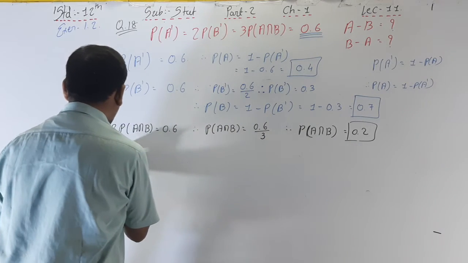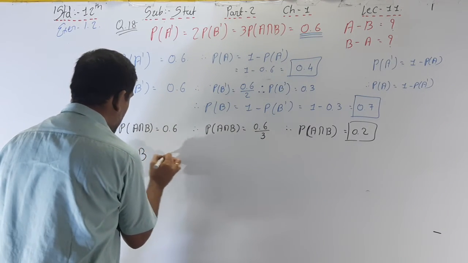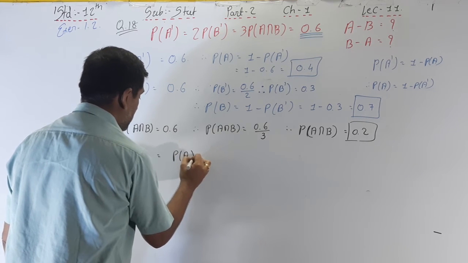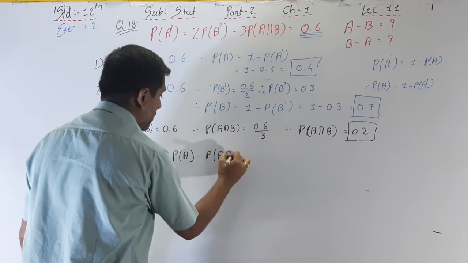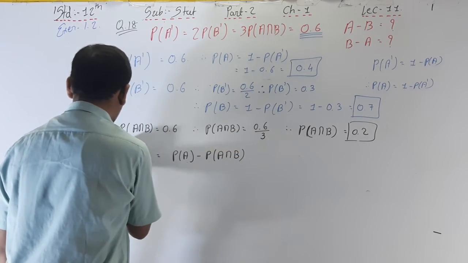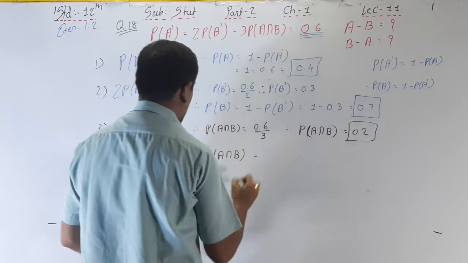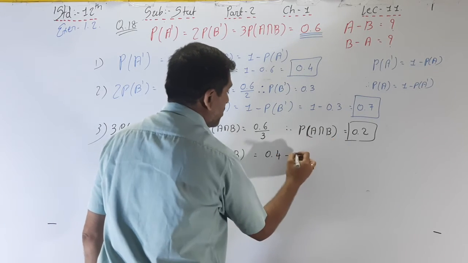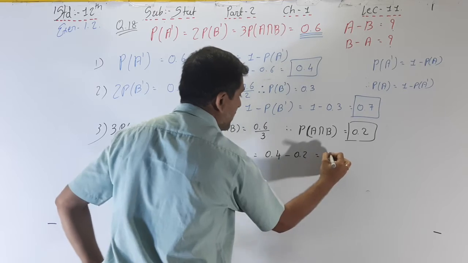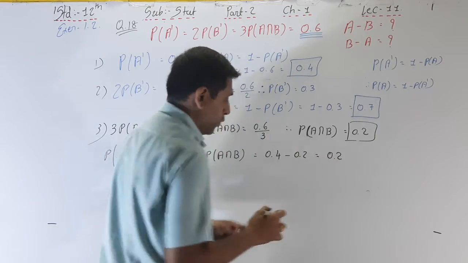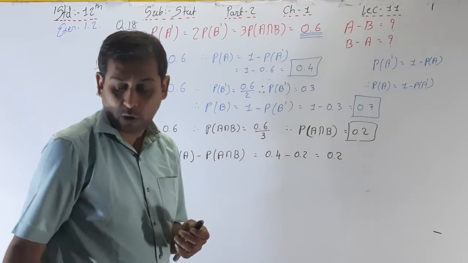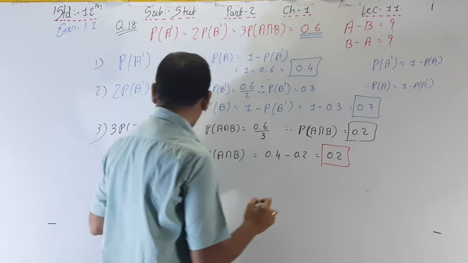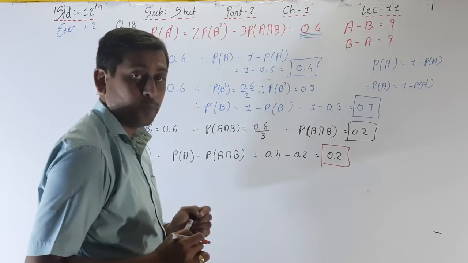Now what we want, A minus B, that is P of A minus P of A intersection B. What is P of A? It is 0.4. What is A intersection B? 0.2. So the answer is 0.2, 4 minus 2, that's why 0.2. That's why here P of A minus B is equal to this.